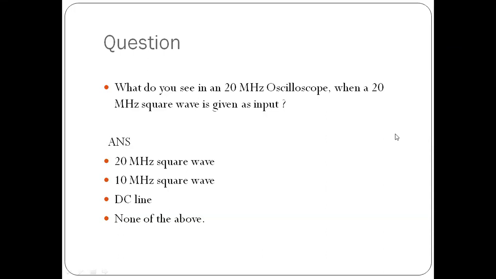20 megahertz square wave. So I am giving 20 megahertz square wave to a 20 megahertz oscilloscope. That means the oscilloscope has a bandwidth of only 20 megahertz. So the answer you are saying is the first one. Am I correct? Yes, sir. Okay. Any other answer by other participants?